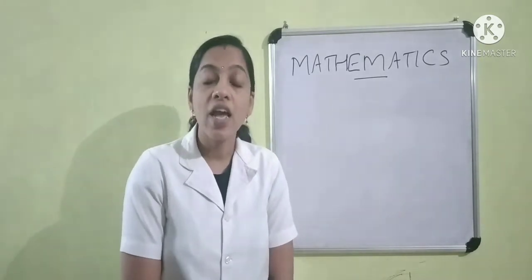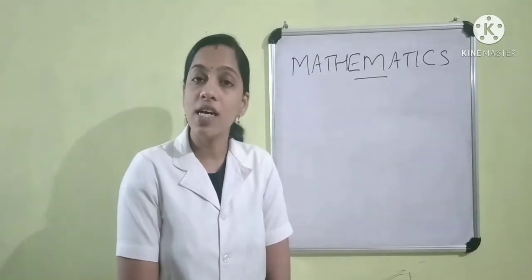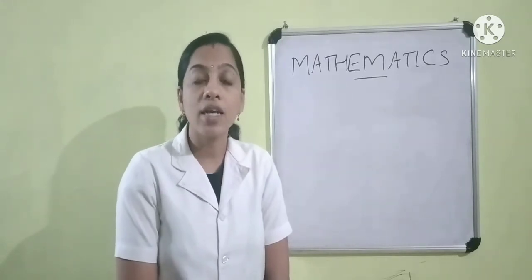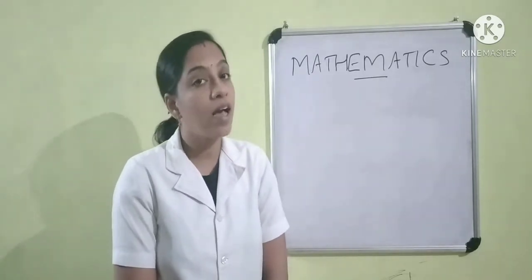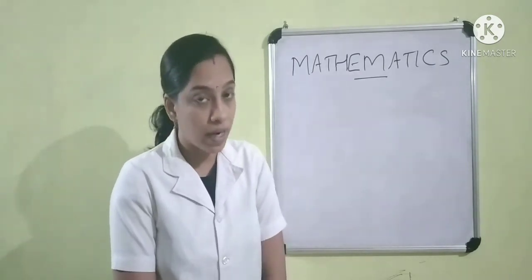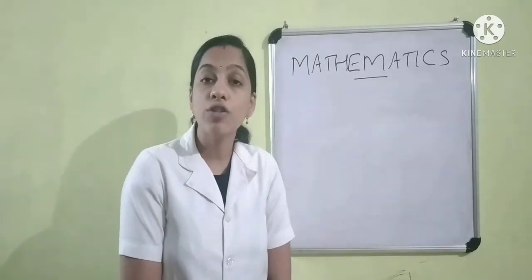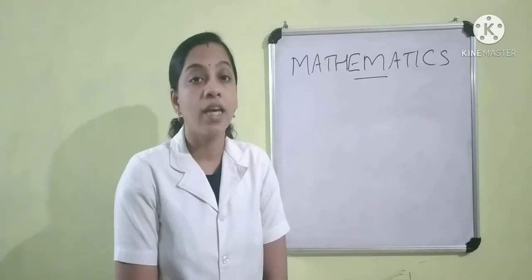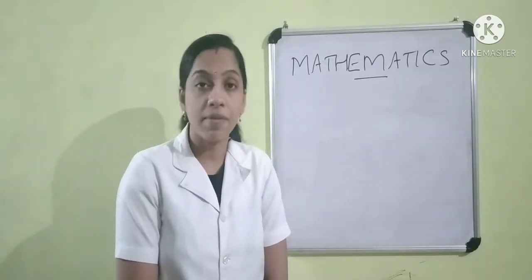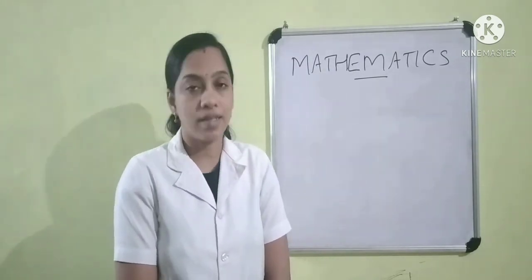Yes. See children, we have completed the lesson money. Tell me what we have learned in that chapter. Yes, we have learned how to write rupees and paise using the dot, how to carry out 4 operations with money, how to convert rupees and paise, and how to apply knowledge of money in everyday activities like shopping, checking bills, etc. So today we are going to start our new lesson.